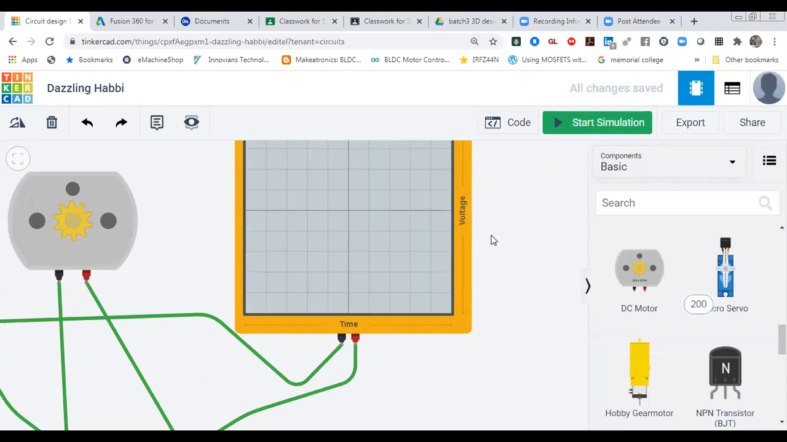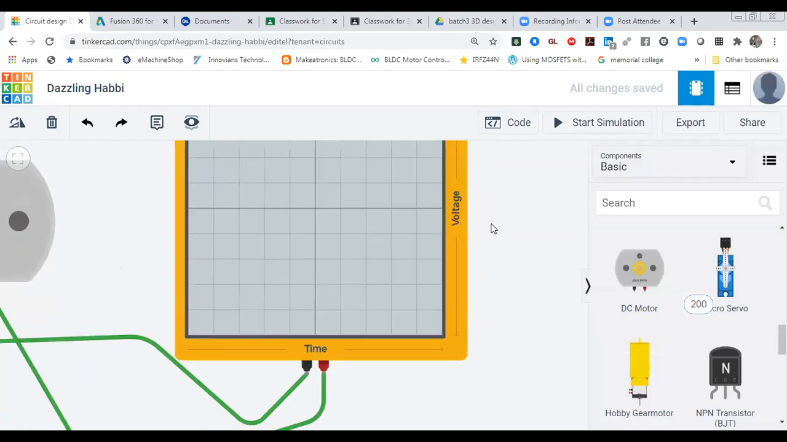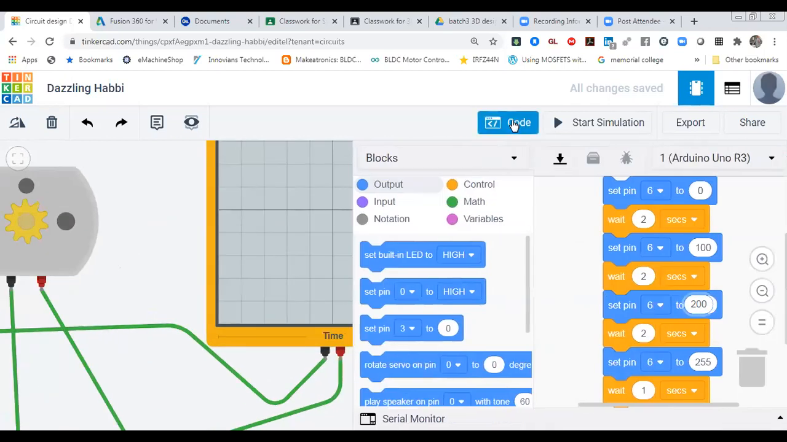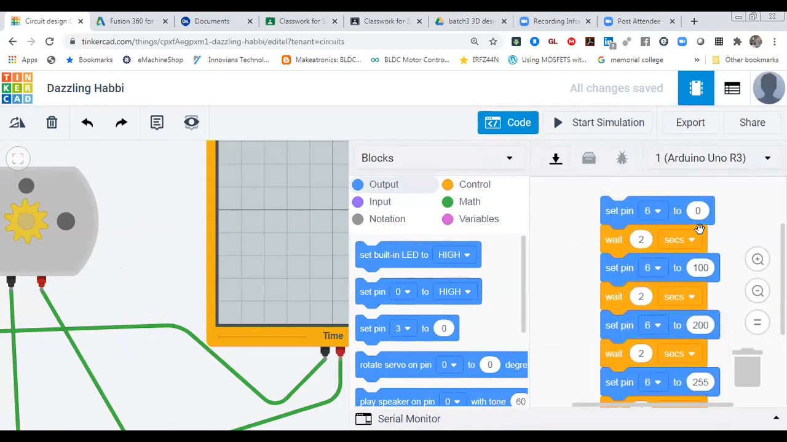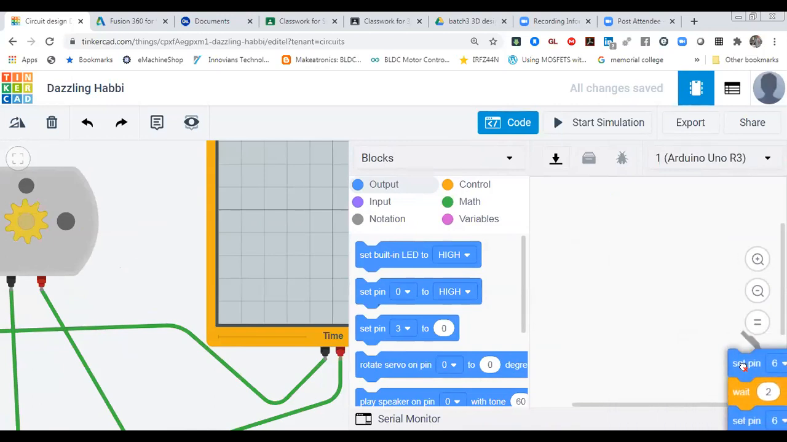Is there any doubt in the PWM technique? If there is any doubt, you can ask. After that, you can use some more. This one we are just changing the variable, changing manually one by one. If we want to change it with a potentiometer, that also we can do.